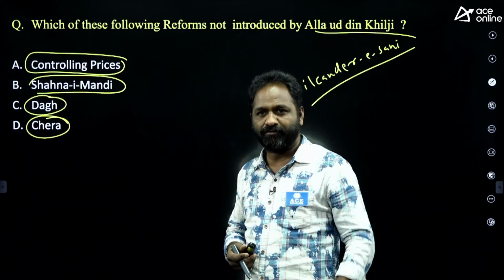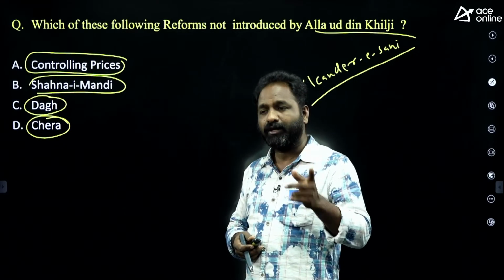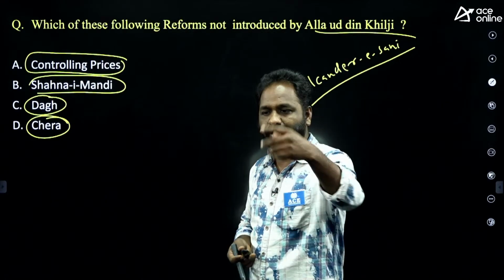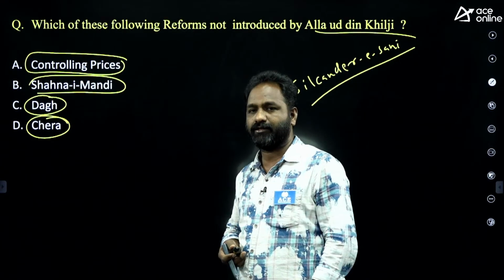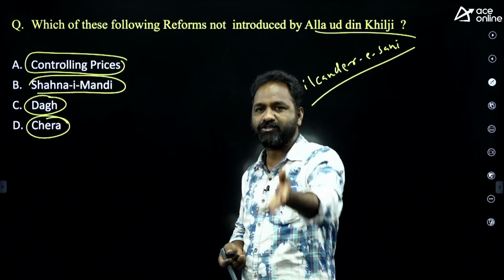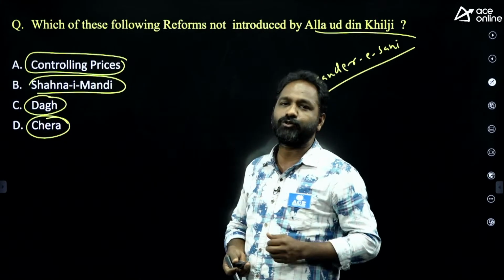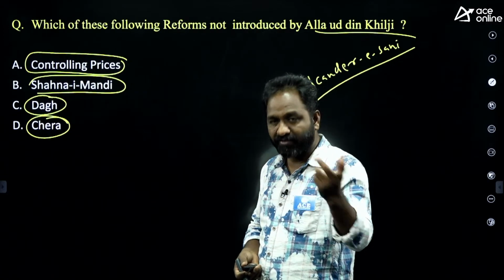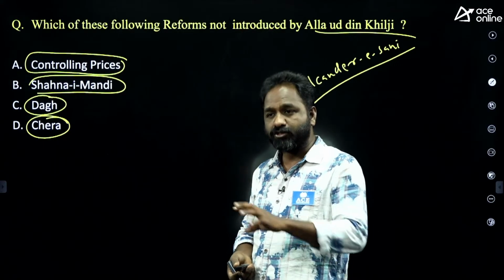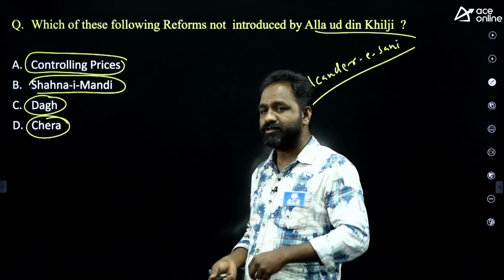Alauddin Khilji introduced market reforms. He tried to control the prices. Number 1, that. Number 2, he established separate markets: a cloth market, grain market, military market, like that. Today military canteens are there, right, where military people go and purchase things at the lowest price. Like those canteens, he introduced an agriculture market where you sell the grains, a cloth market and a military market. So with that market reform he tried to control the prices. He also introduced branding of horses.